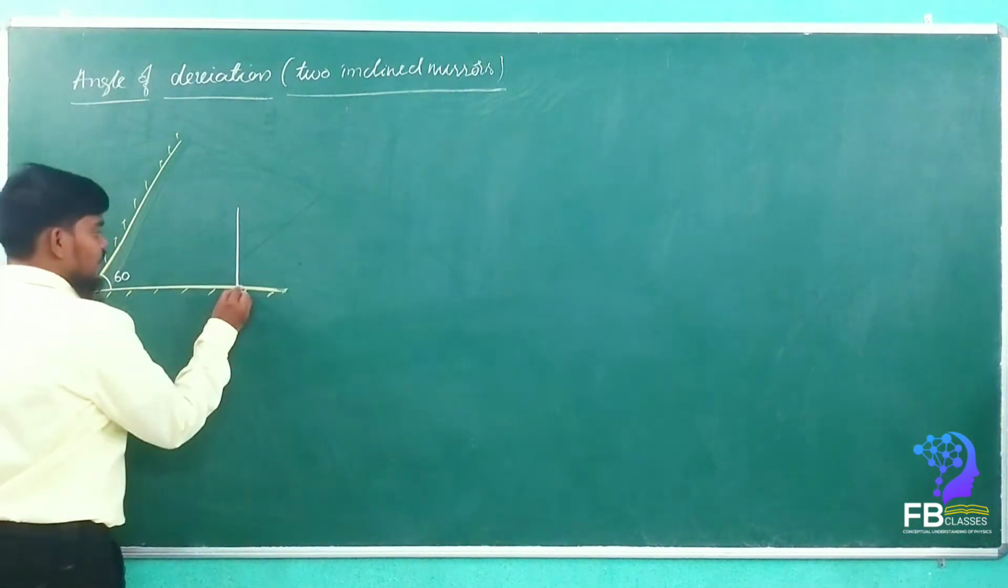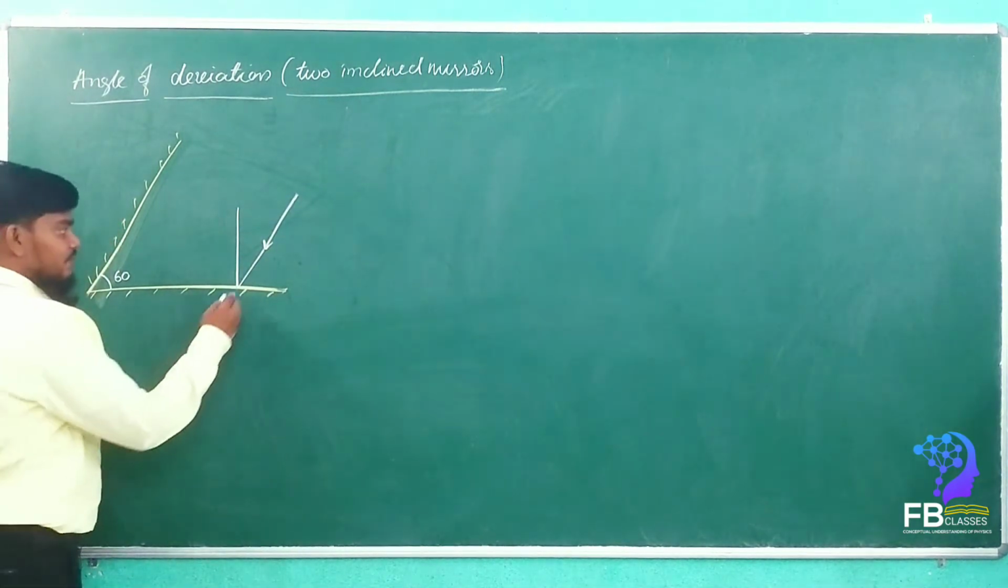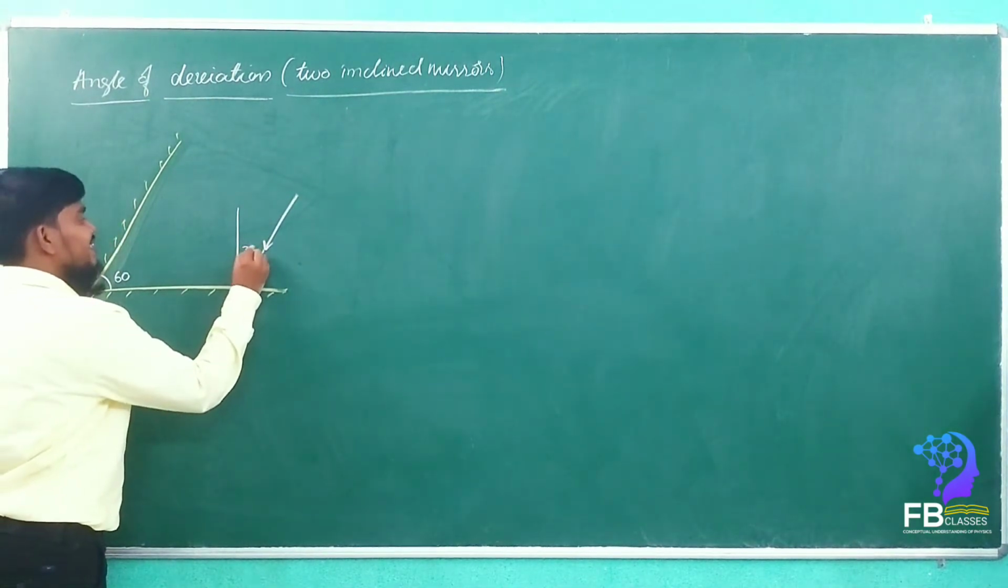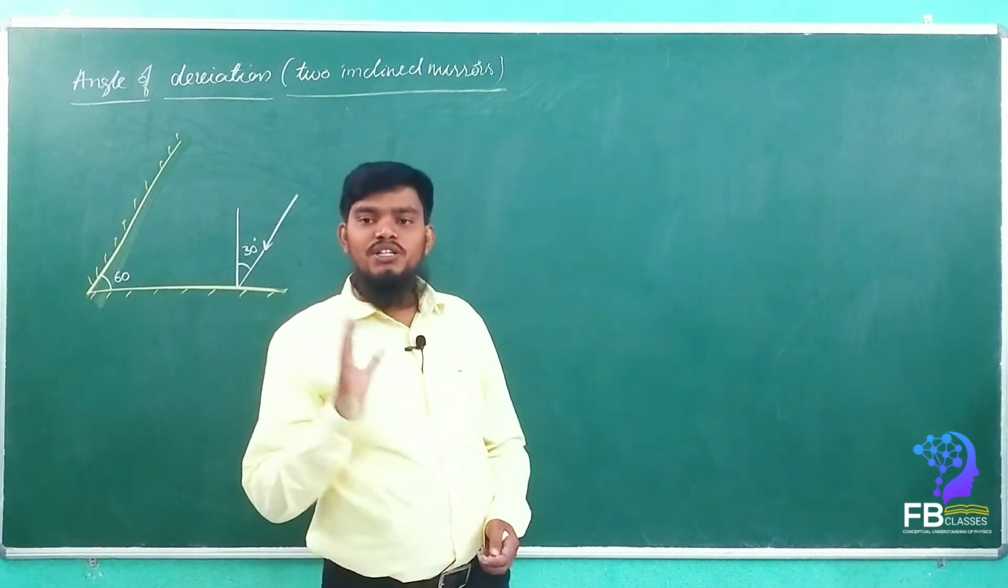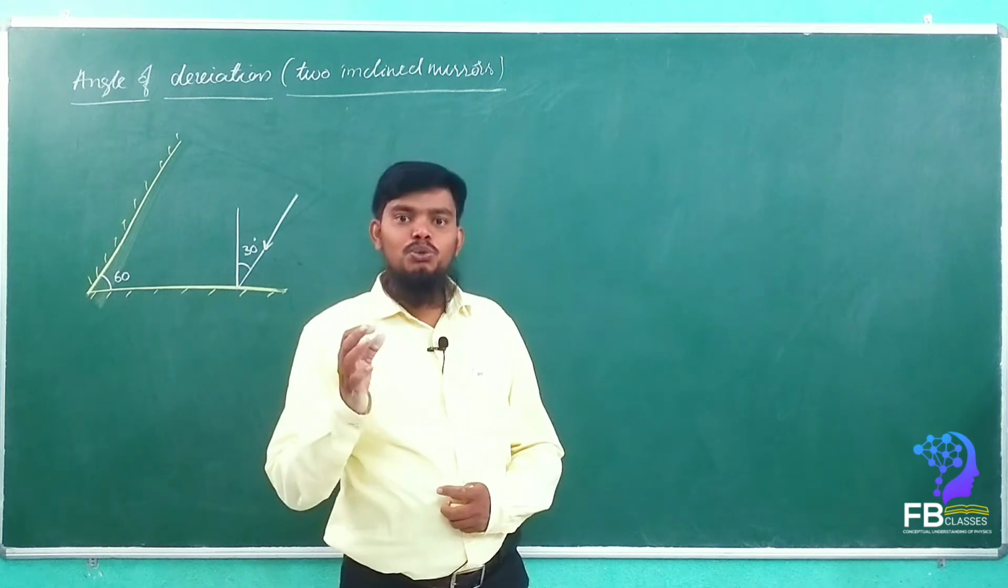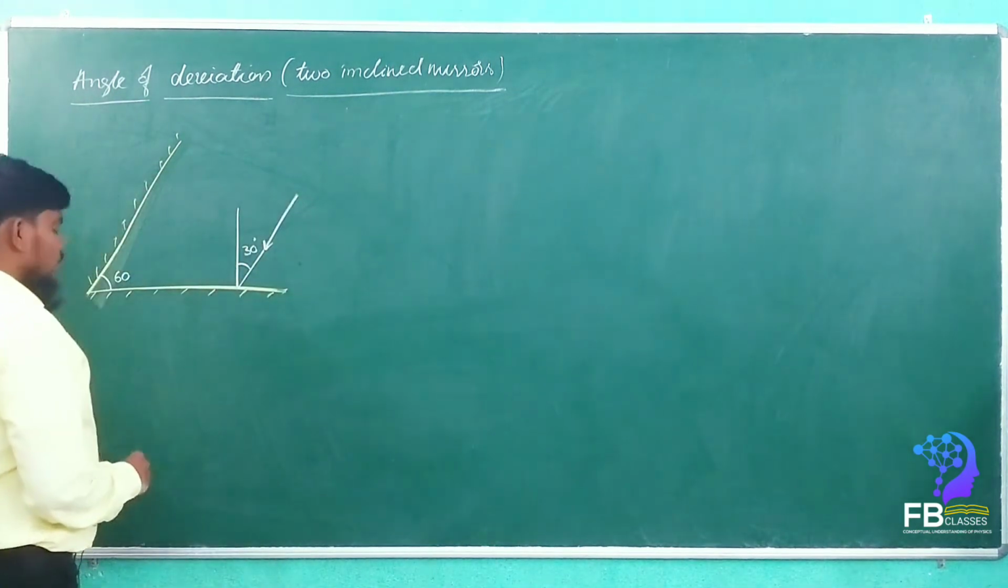Now one of the rays strikes the first mirror with an angle, let's consider as 30 degrees. Then he asks, what is the total deviation by the two mirrors? Total deviation we have to find out. Simple, my dears.